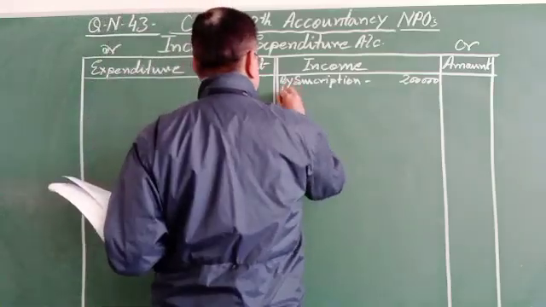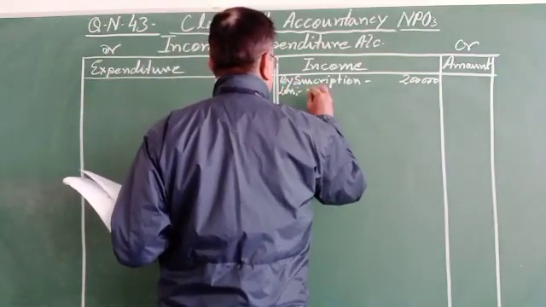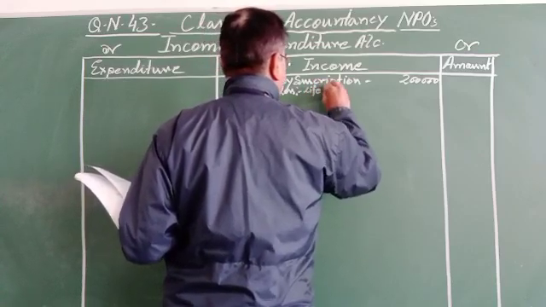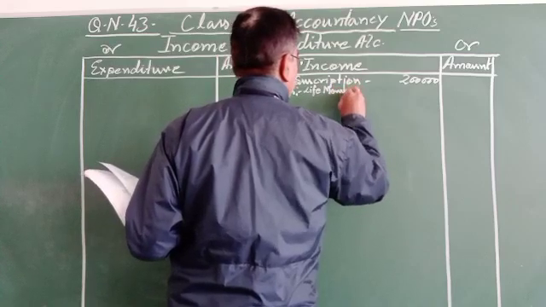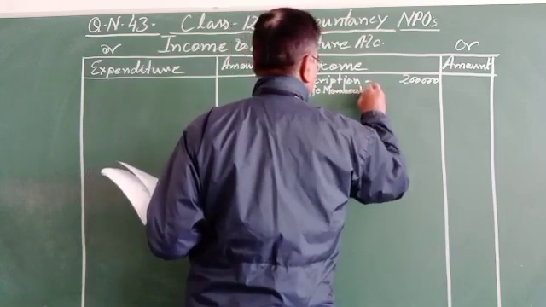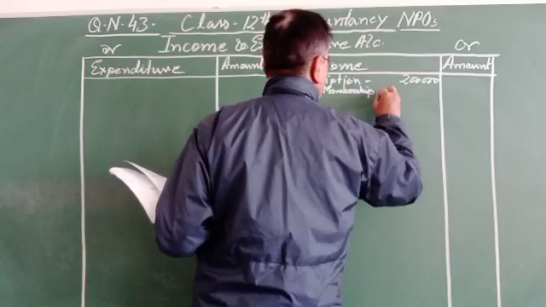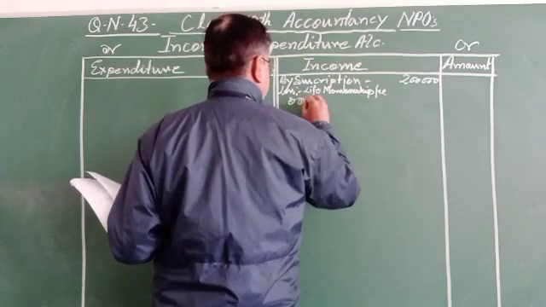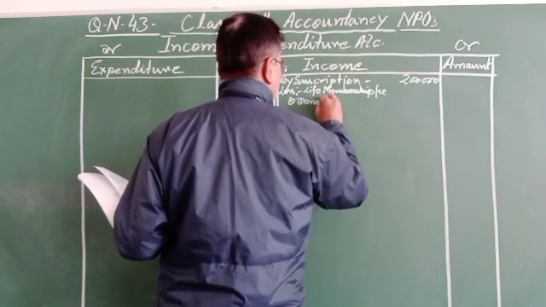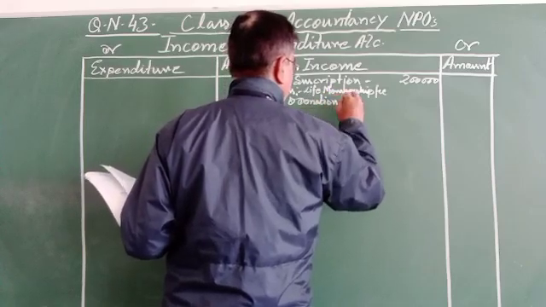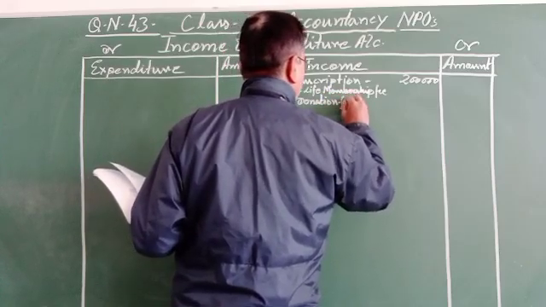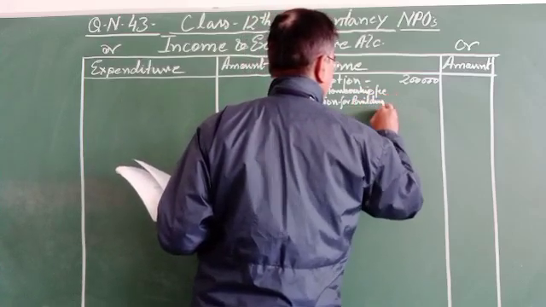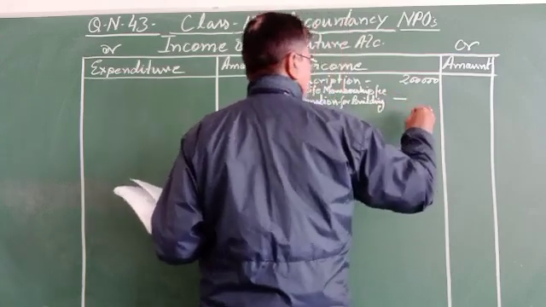So less the amount of life membership fee and donation for the building fund, minus 60,000.